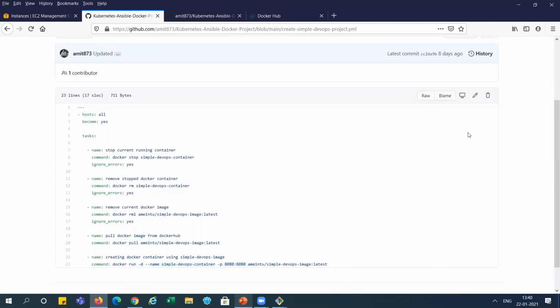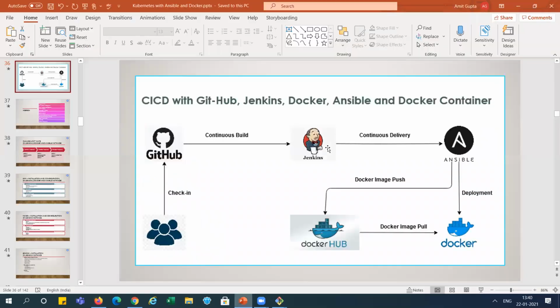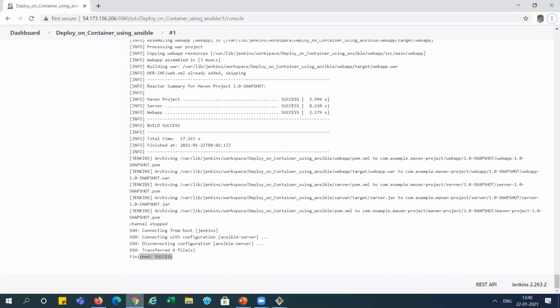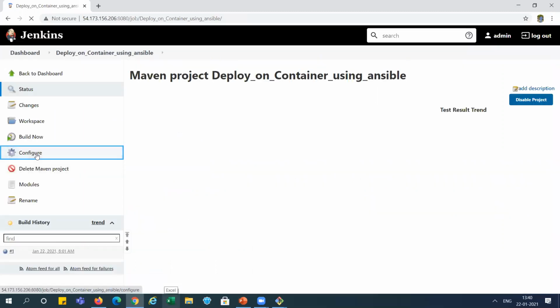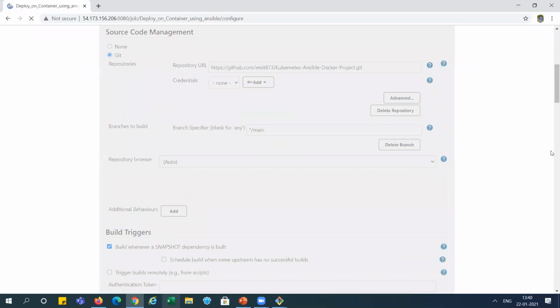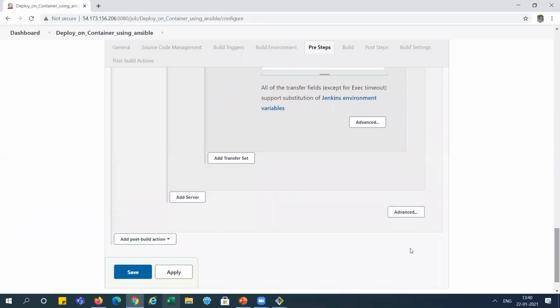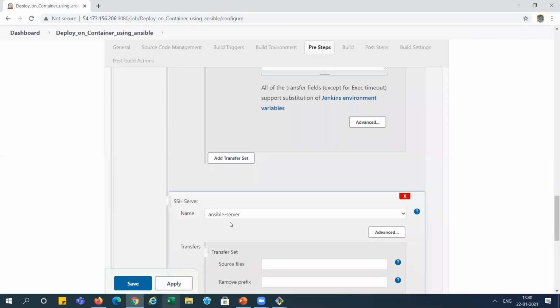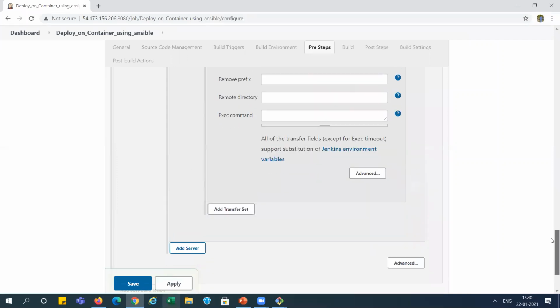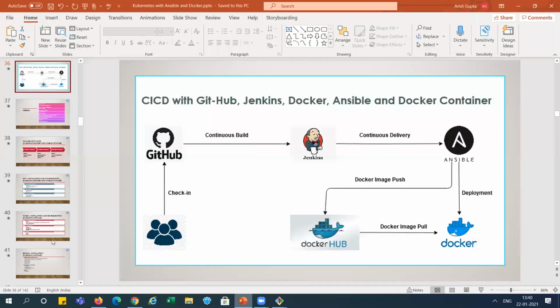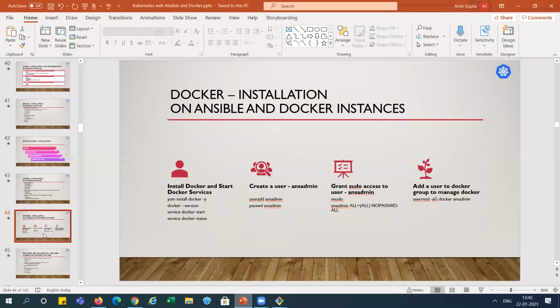So let's do it practically, right? It is done successfully. Again, I'm coming to this same job and configuring it. I'm adding one more server for the war file here, same Ansible server. What we need to do, I'm going to the PPT, it will be clear.